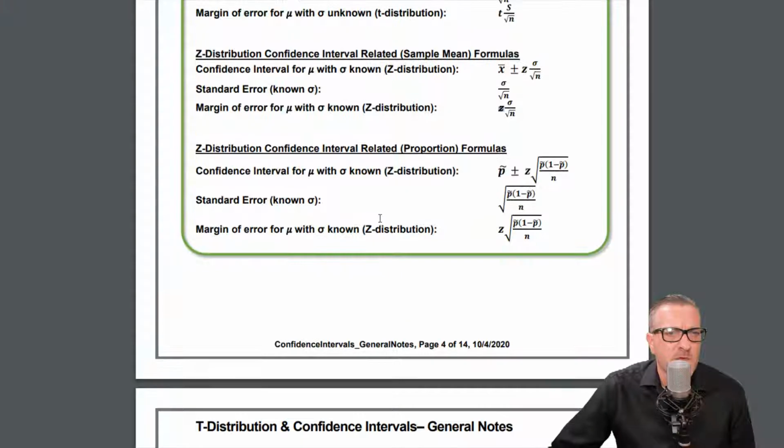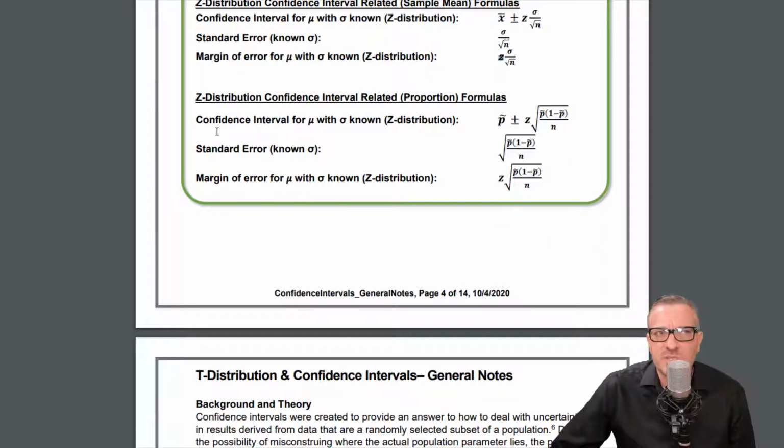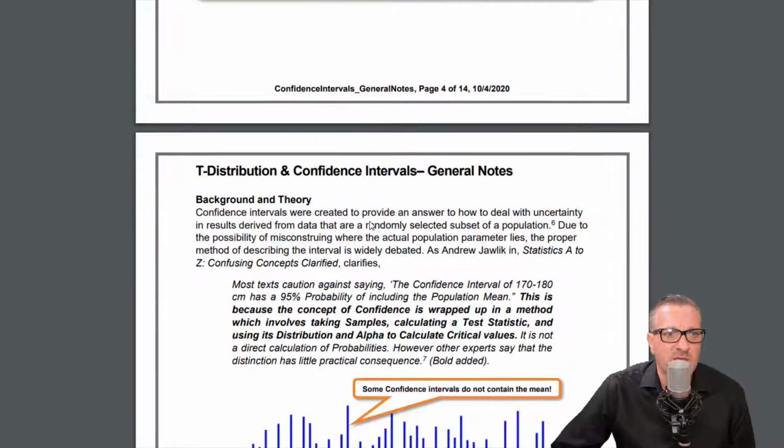Okay. And then for proportions, same type of scenario. We've already done these. Some of these have the little squiggly lines. I think in some of my notes I had the p bar. It's the same type of deal. If it's a different hat, don't worry about that with this. We have the proportion, and then plus or minus, and then the z times this. And then standard error, it's this whole part. And then margin of error is the z times this part. And we'll look at how this works.